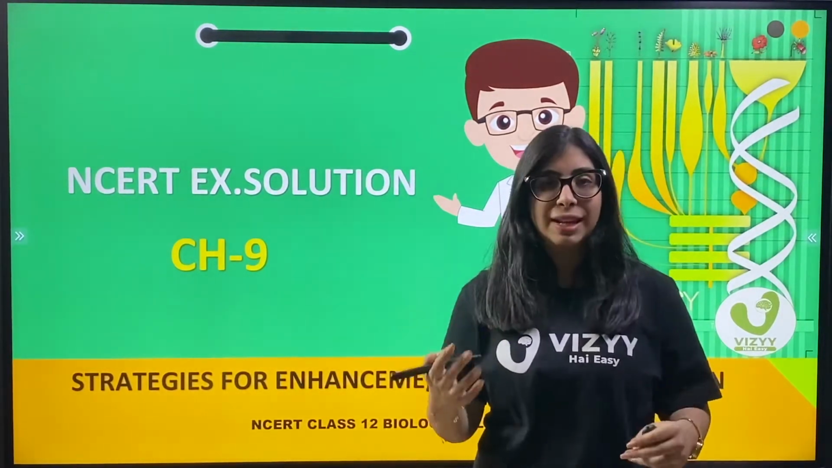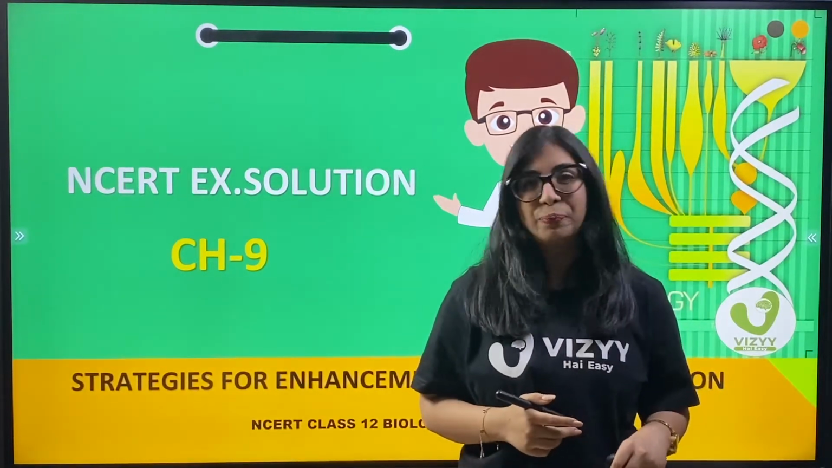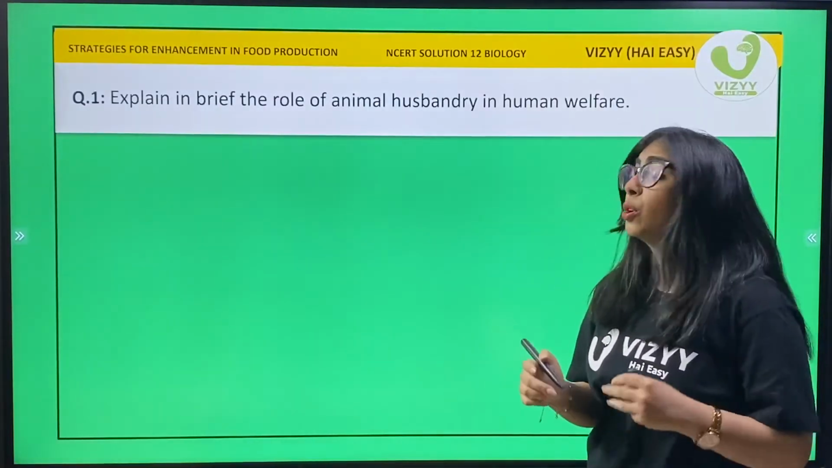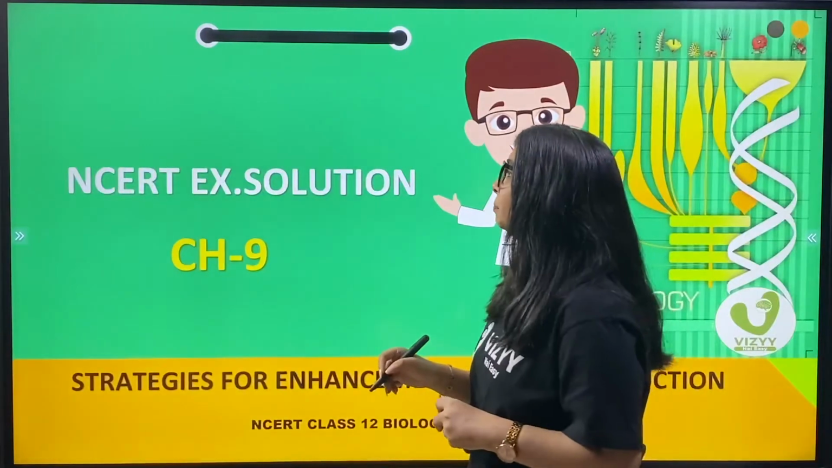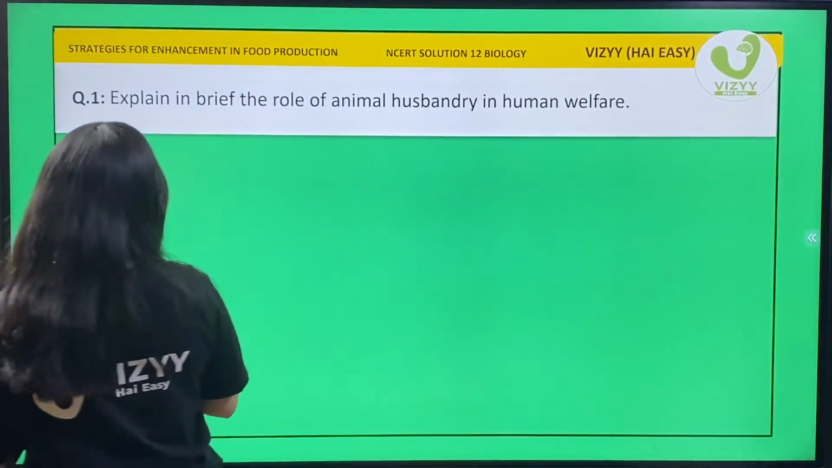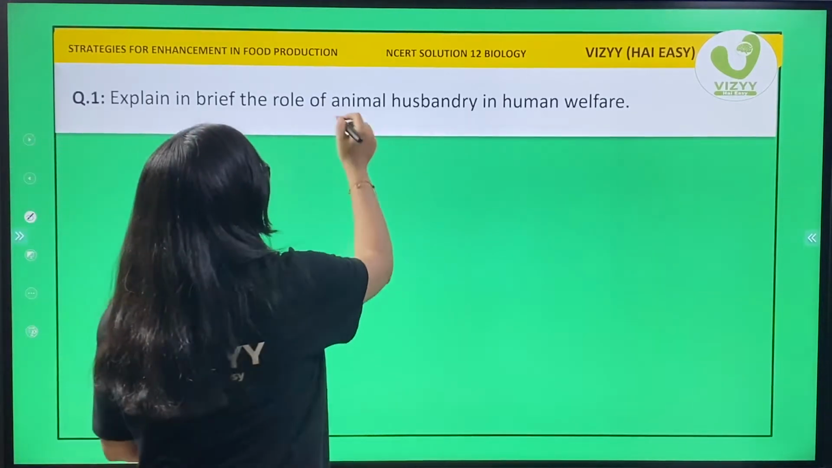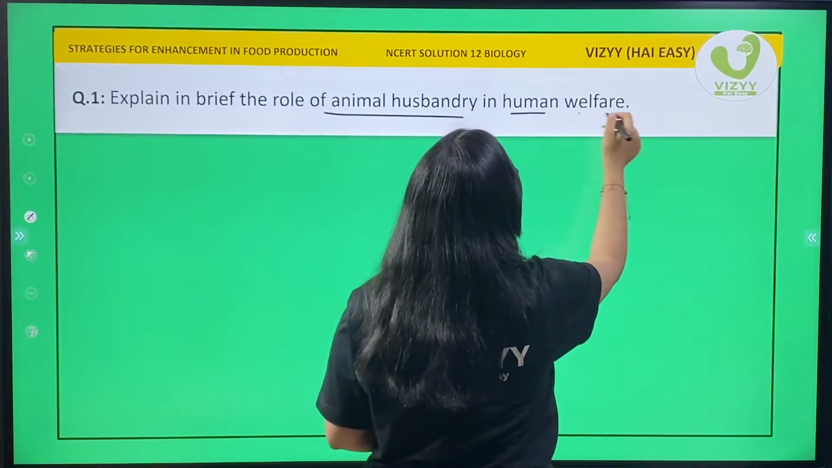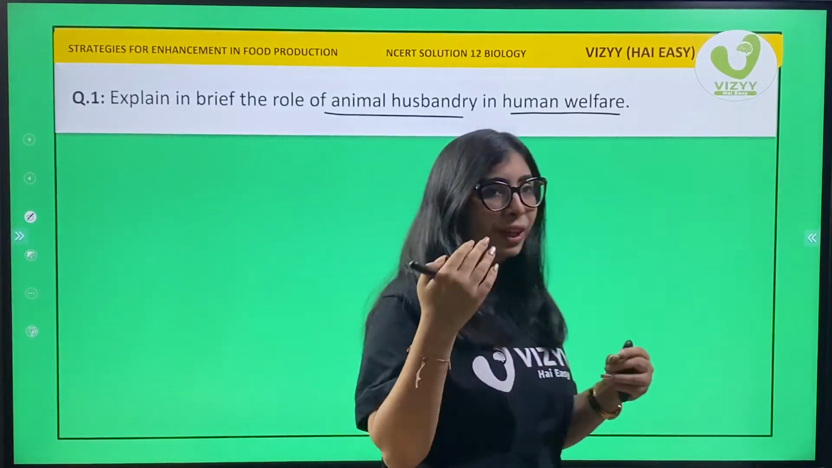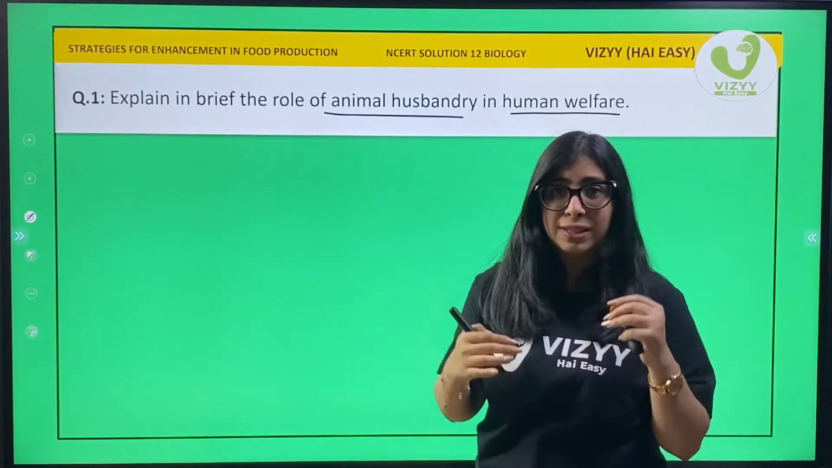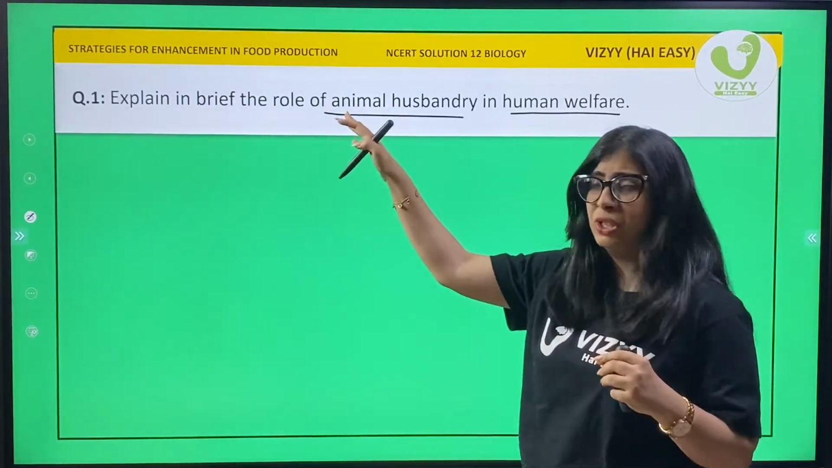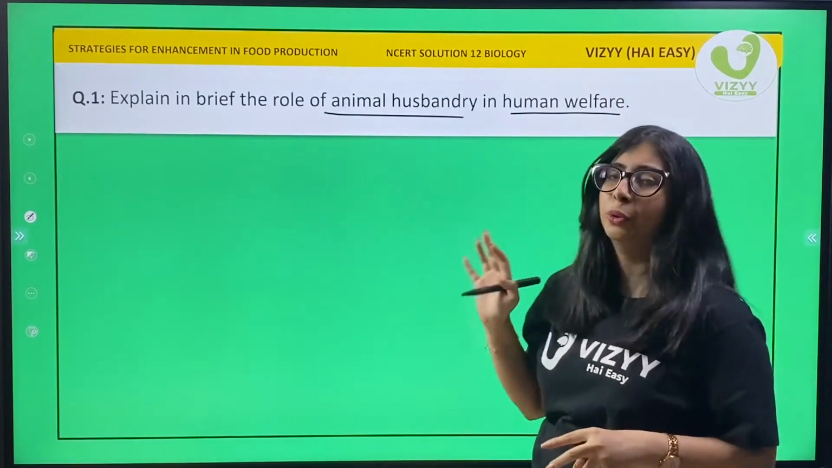Okay students, so let's start with question number 1. Question 1 over here says, explain in brief the role of animal husbandry in human welfare. Okay, so we are supposed to keep in mind the points that how animal husbandry is useful to human welfare.